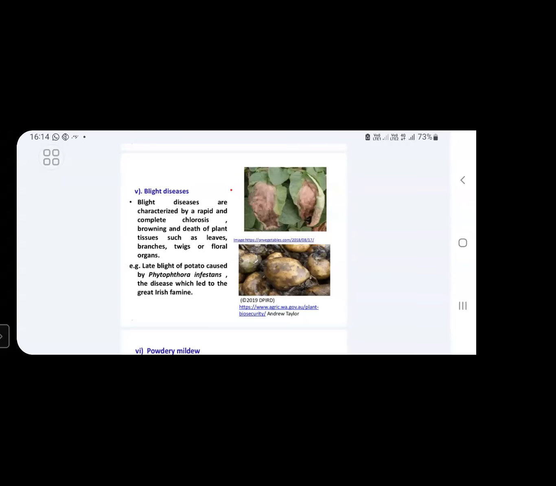Late blight of potato is caused by Phytophthora infestans. This is the fungus which is responsible for the Great Irish Famine. Important bit for competitive exams. You will get a question like this: the Great Irish Famine is caused by the following fungus? The correct answer is Phytophthora infestans. This fungus causes blight disease in potato. This disease caused the Great Irish Famine.